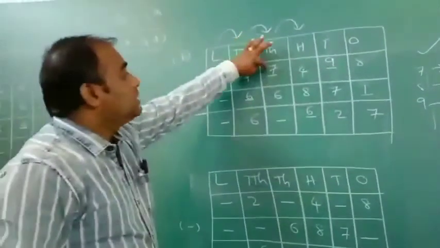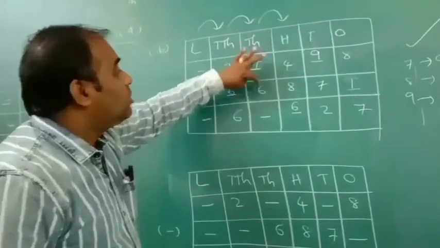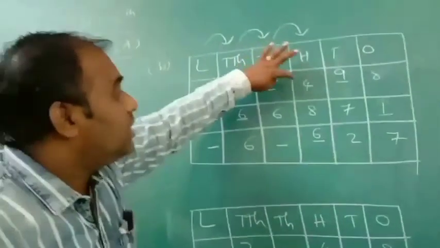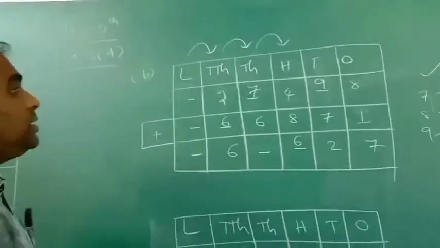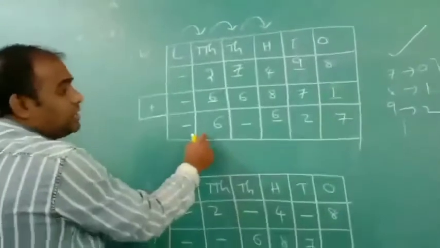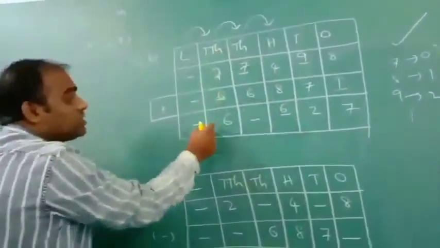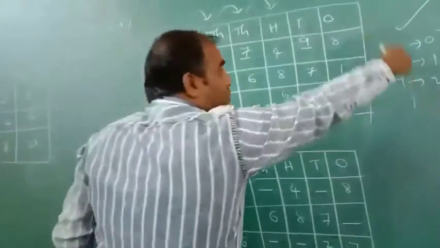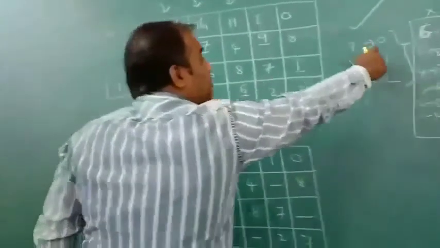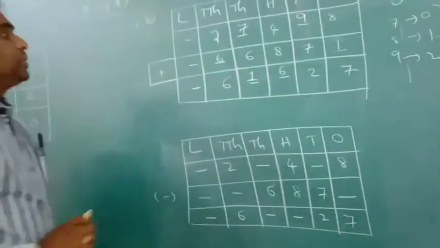Check here. 7 taking, 1 gave, 6 minus 6 is 0. 8 taking, 1 gave, 7 minus 6 is 1. 9 taking, 1 gave, 8 minus 6 is 2. But here below numbers taking means 6 is not taken here. Below numbers taking is 1 borrow taking, so 6 is not. That's why below numbers don't take. From these 3 numbers, take the smallest number, 0 gave, 7 not take. 7 minus 6, 1. Okay, madam.